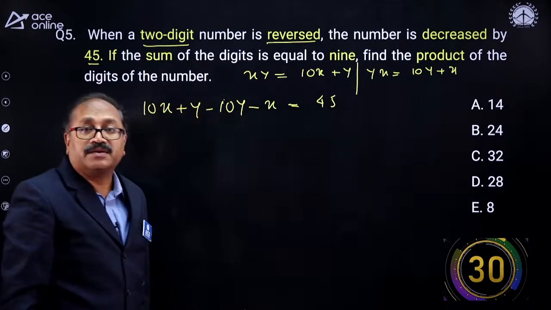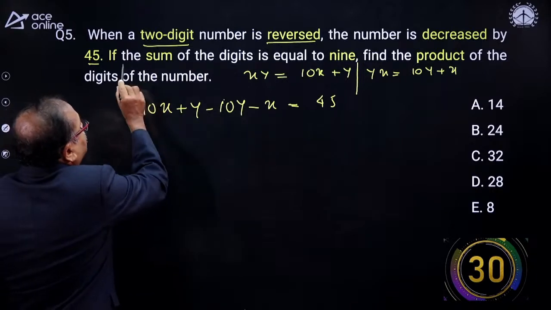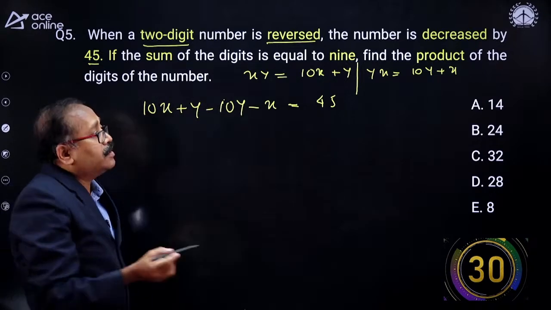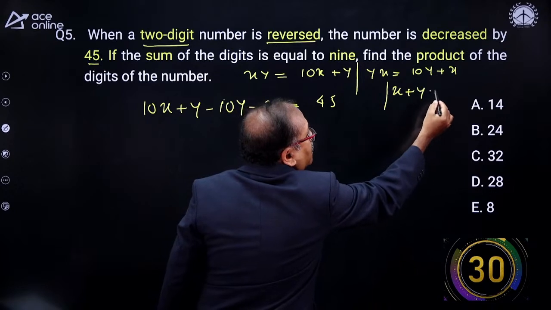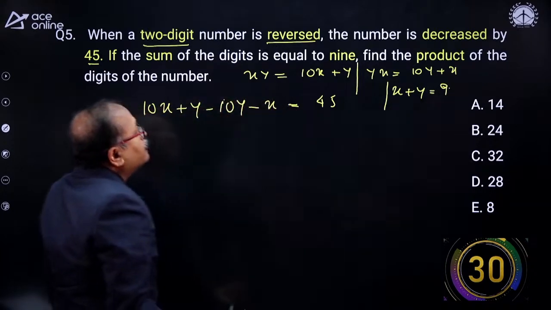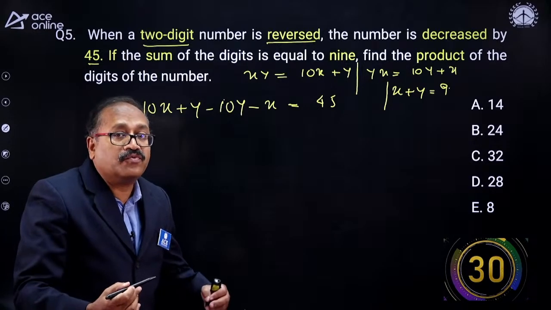This is given to us. And after that, if the sum of the digits is equal to 9, that means x plus y is 9, then find the product of the digits of the number, x into y.